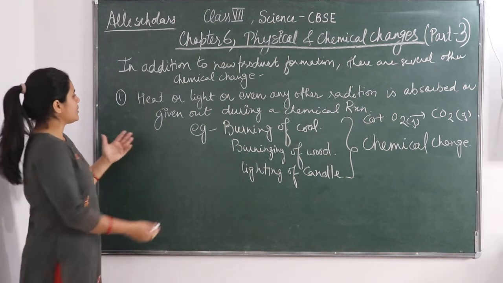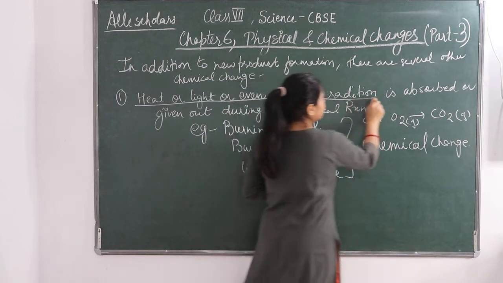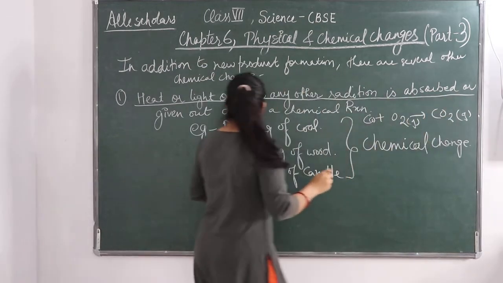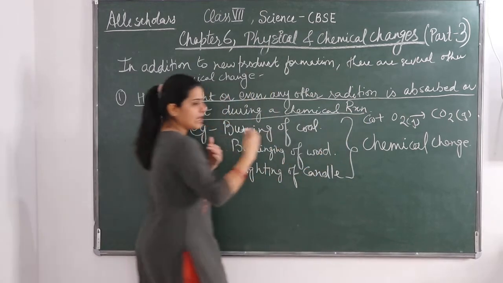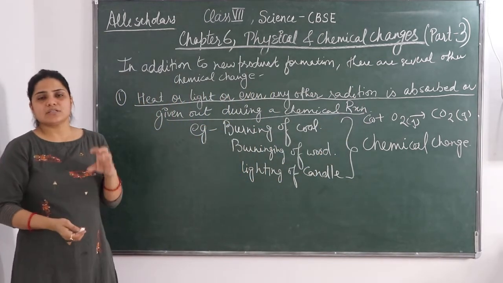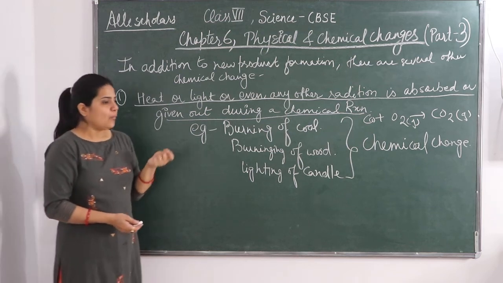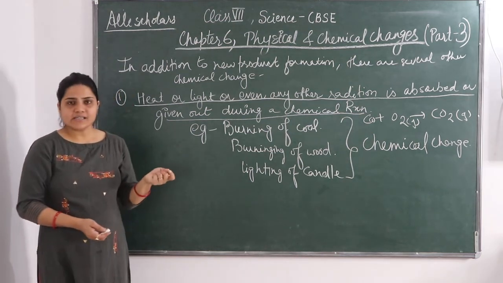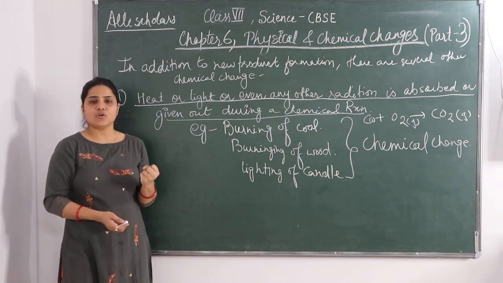There are other examples also in which heat or light or even any other radiation is absorbed or given out during a chemical reaction, and these are chemical changes. So similarly, one more example is the melting of ice. What does the melting of ice result in? Melting of ice results in the absorption of heat.